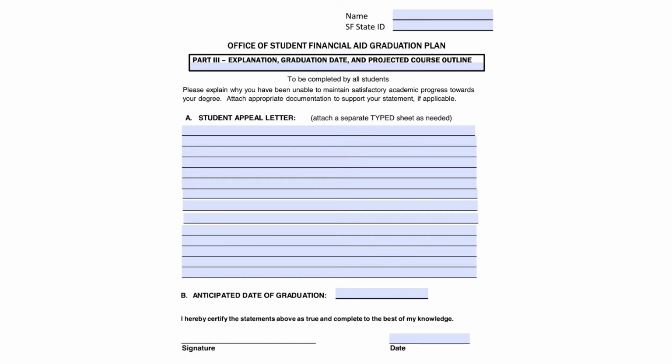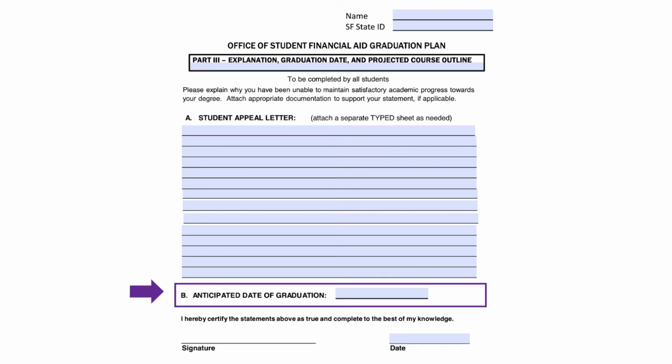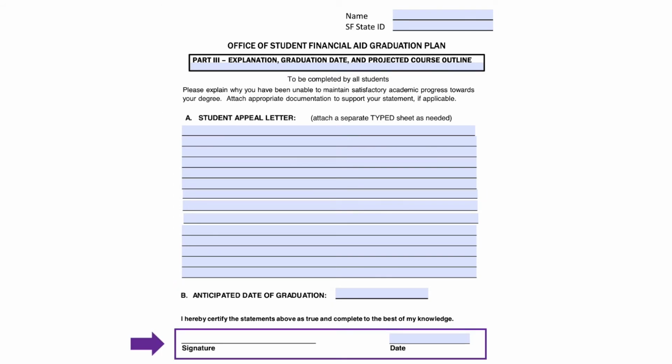Page 4 is where you will explain why you have not been able to maintain satisfactory academic progress towards your degree. You can use the lines provided or attach a separate typed sheet. Indicate the semester you plan on graduating, and don't forget to input your electronic signature.